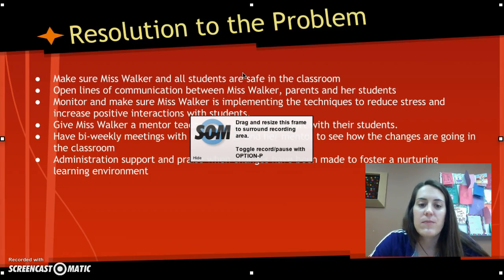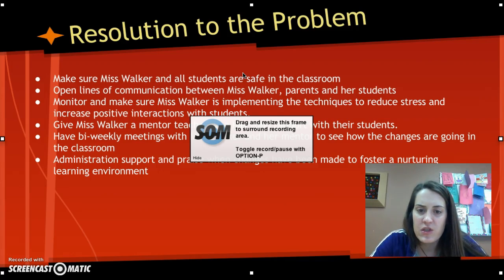The resolution to the problem. Make sure Ms. Walker and all students are safe in the classroom. That is the number one priority. Open the lines of communication between Ms. Walker, parents, and her students. Monitor and make sure Ms. Walker is implementing the techniques to reduce stress and increase positive interactions with the students.